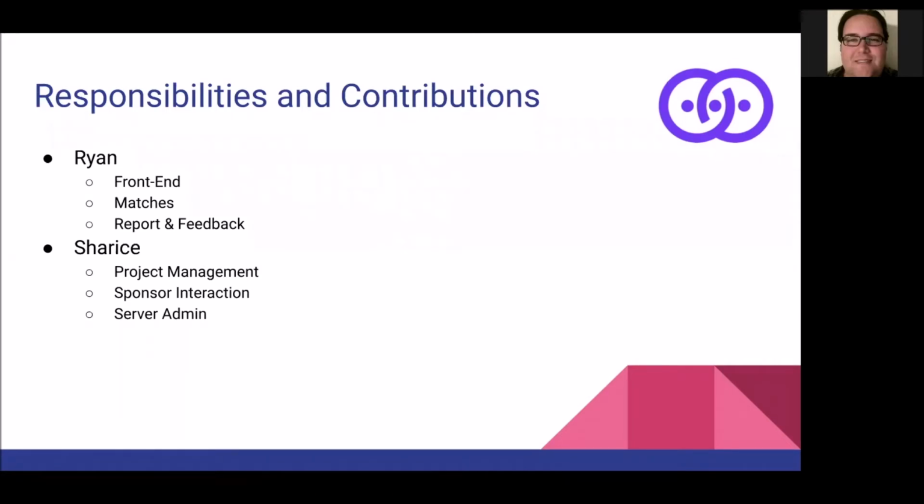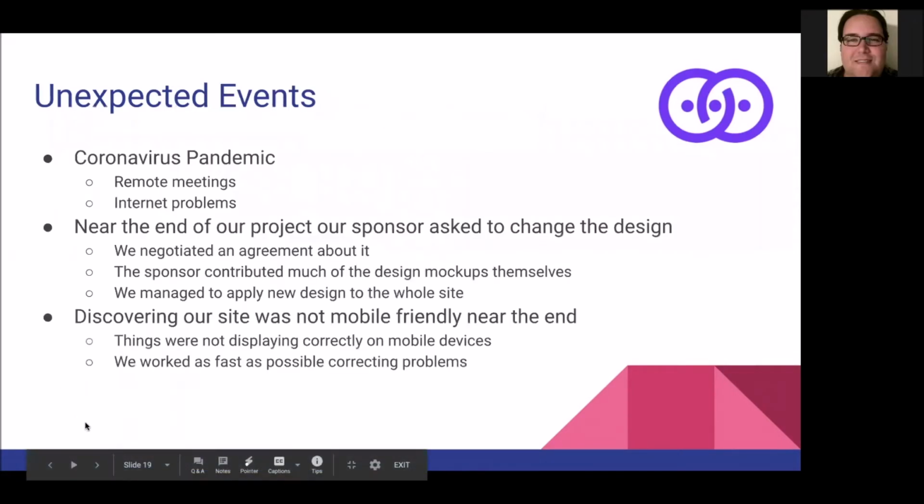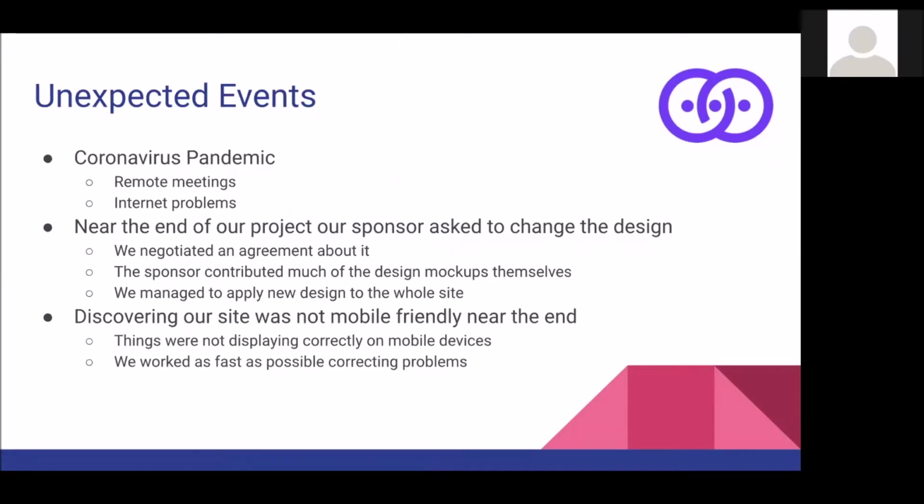Next is Kevin discussing unexpected events we encountered during our project. Thanks, Nick. The pandemic was certainly one. It caused everything to go online, which didn't really help us. Sometimes we had internet problems and couldn't join a meeting. However, since we're all team players, we helped each other catch up when that happened. We also had to deal with some people crashing our meetings.